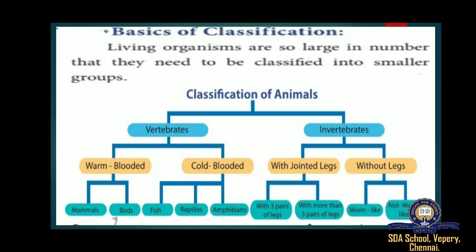Invertebrates are divided into eight phyla: Porifera, Coelenterata, Nematoda, Platyhelminthes, Annelida, Arthropoda, Mollusca, Echinodermata.